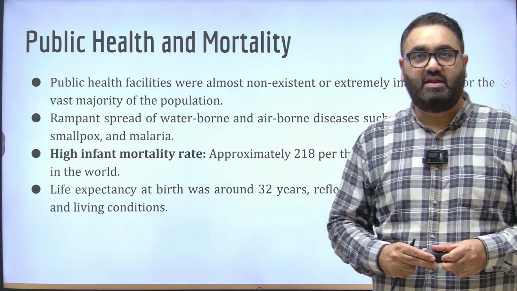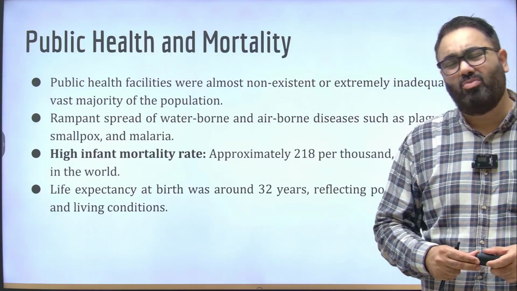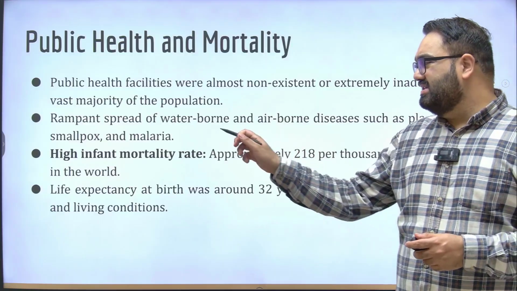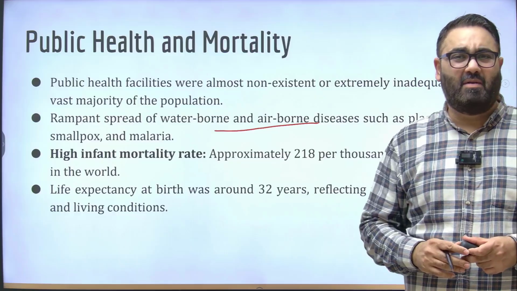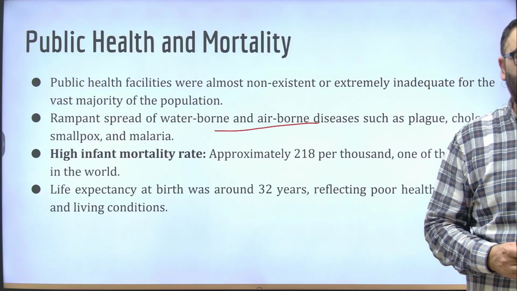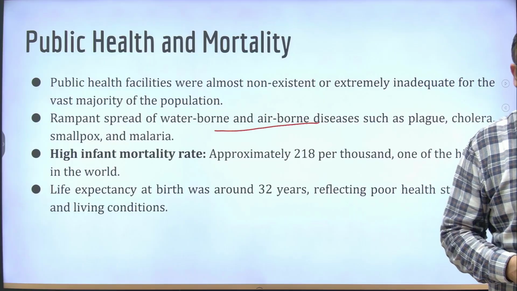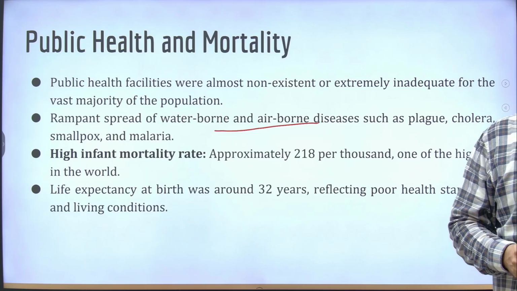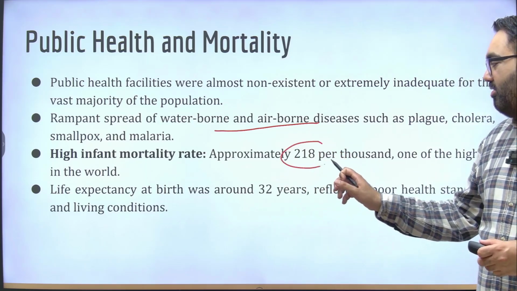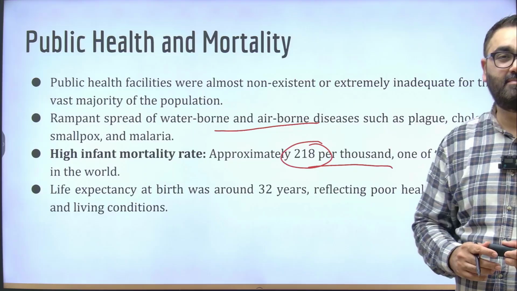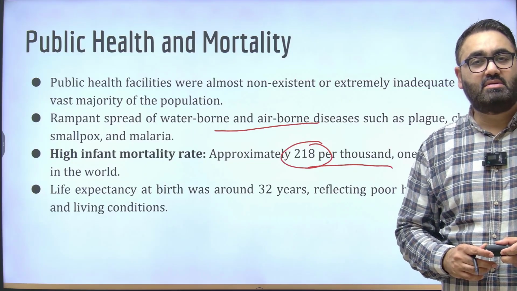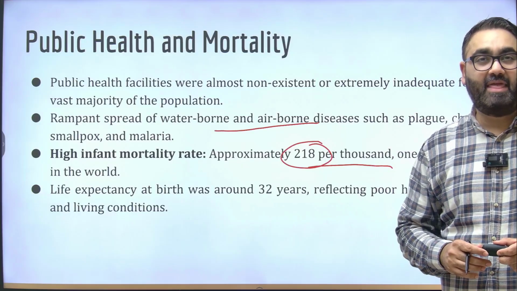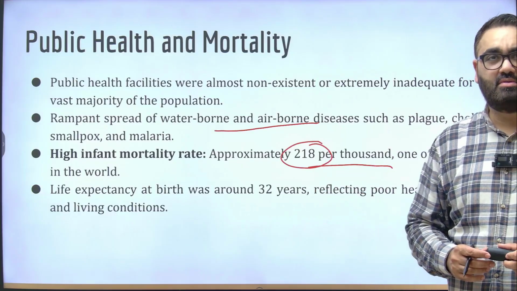The public health facilities were non-existent. There was almost zero attention given to them. There were many waterborne diseases, airborne diseases. There was bad water that people were drinking. There was absolutely no sanitation facility. India had one of the highest infant mortality rates in the world. Imagine, 218 infant mortalities per thousand. Can you imagine this? It means if 10 children are born, more than 2 will die. That's how bad the situation was.